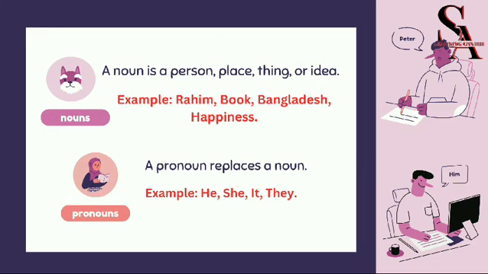Nouns. A noun is a person, place, thing, or idea. Examples: Rahim, book, Bangladesh, happiness. Pronouns. A pronoun replaces a noun. Examples: he, she, it, they.